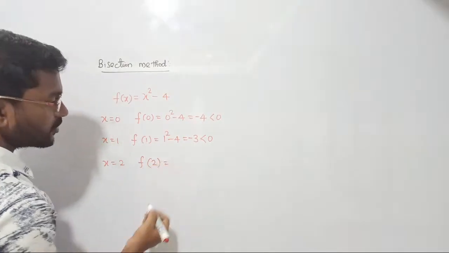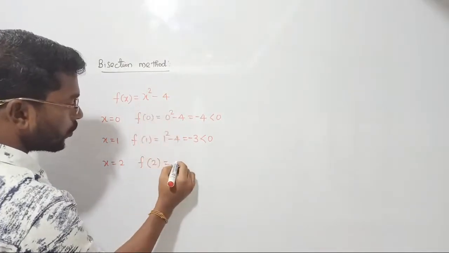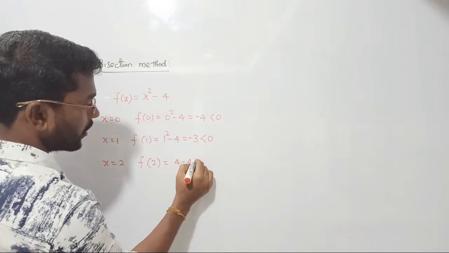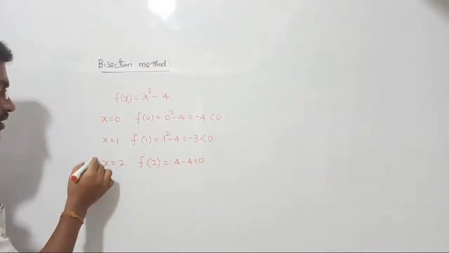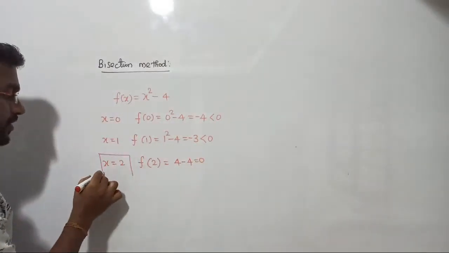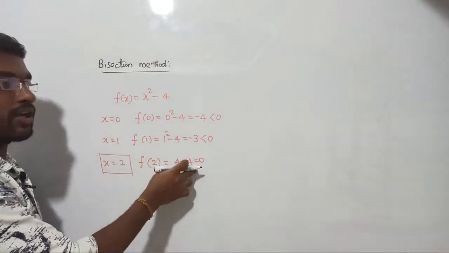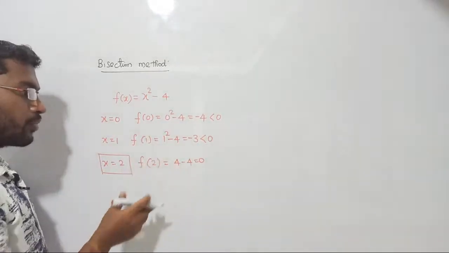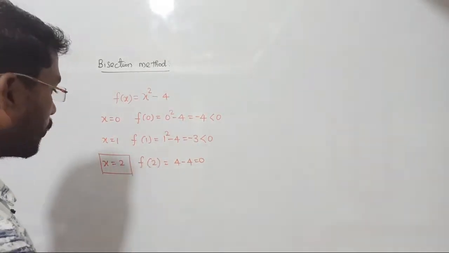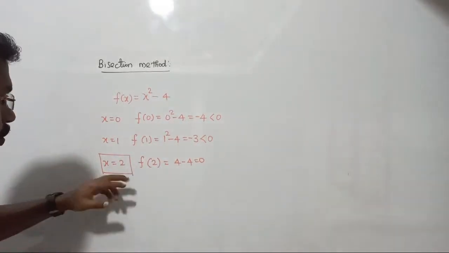So f of 2 is going to be exactly, right? So what is 2 putting, then 4 minus 4 will become 0. Directly you can write the solution. Answer for this function is going to be x equal to 2 only. Suppose if you are not getting 0, then you can proceed further, right? Anyway, we found that the result is going to come at x equal to 2.